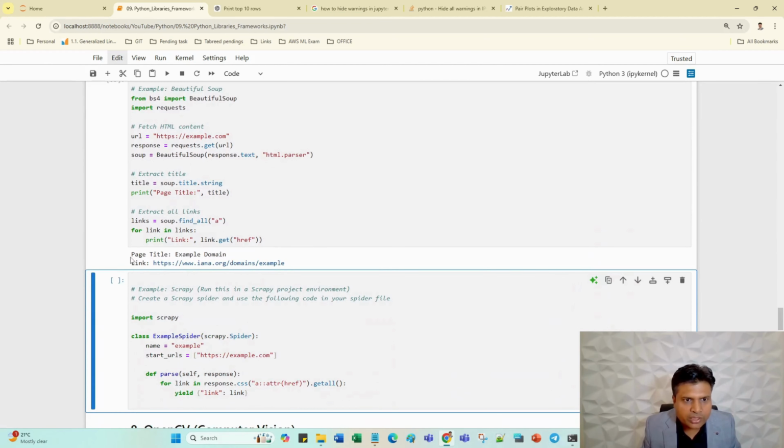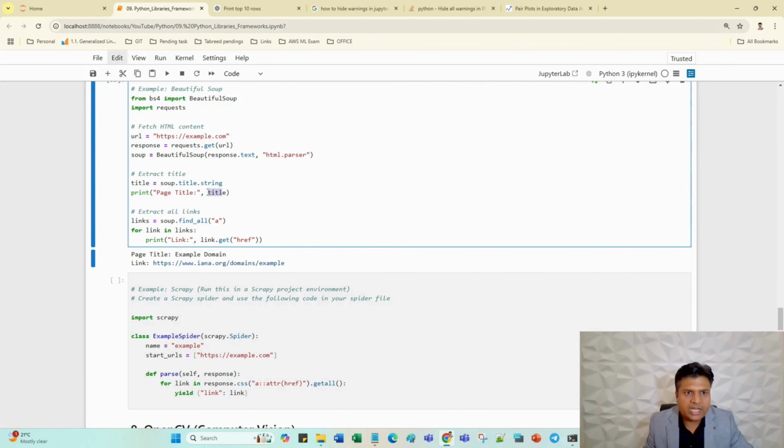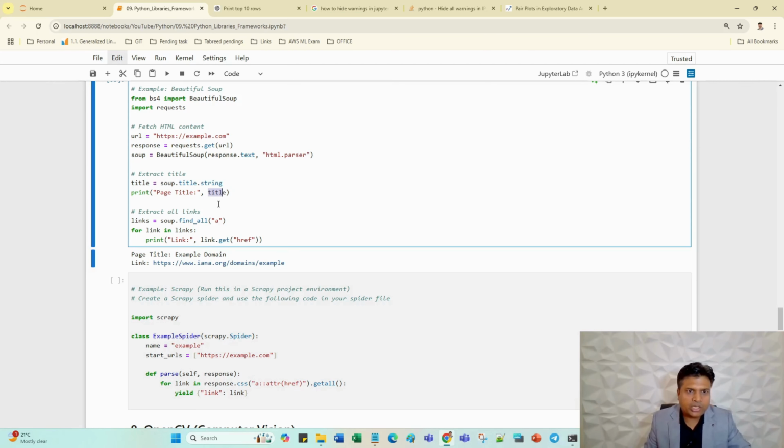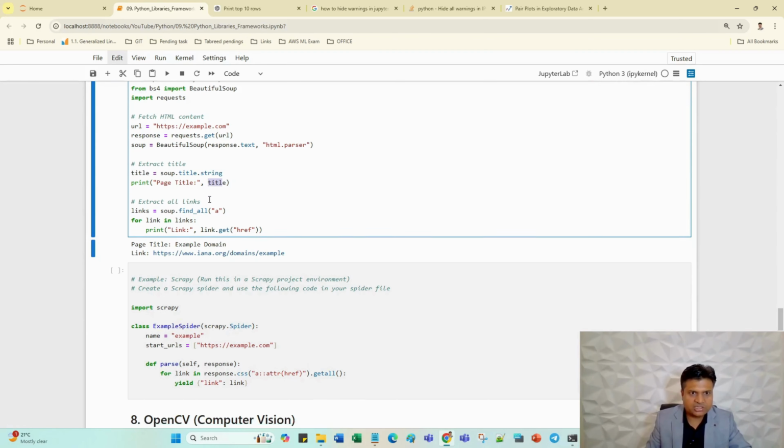So let's suppose this one is the page title, only the page title I am getting here, because I don't want to show all the data, so I have taken only the title part here. In the same way we can take the body of the text, because an HTML page has a header part, like a title, header, body. So if I pass the body, we can get the body part, and further we can extract the useful information from the data, and we can create a dashboard or a beautiful page where our management can see the data and take decisions.